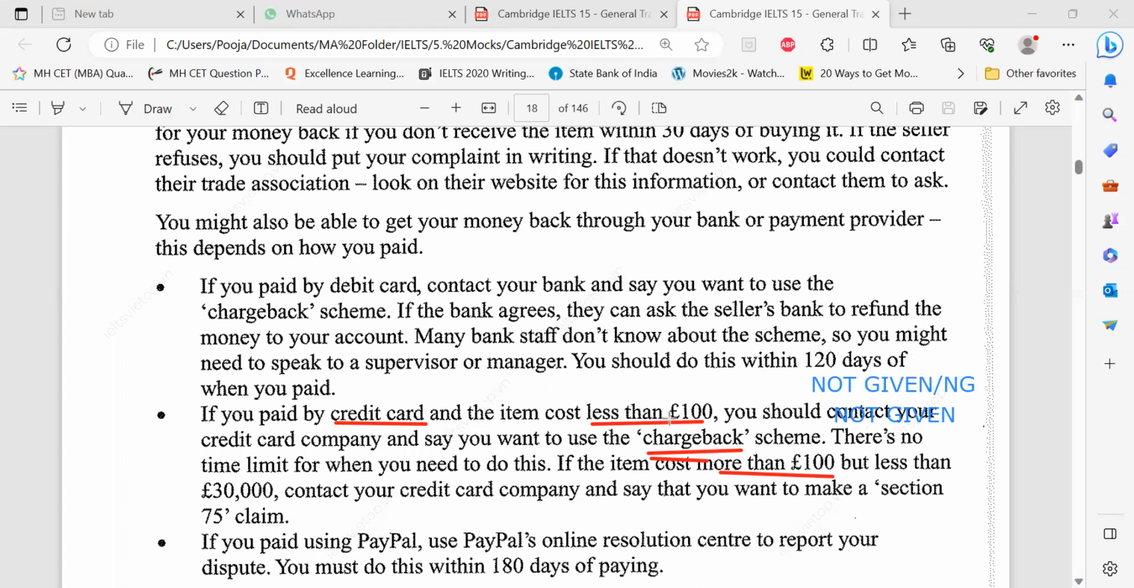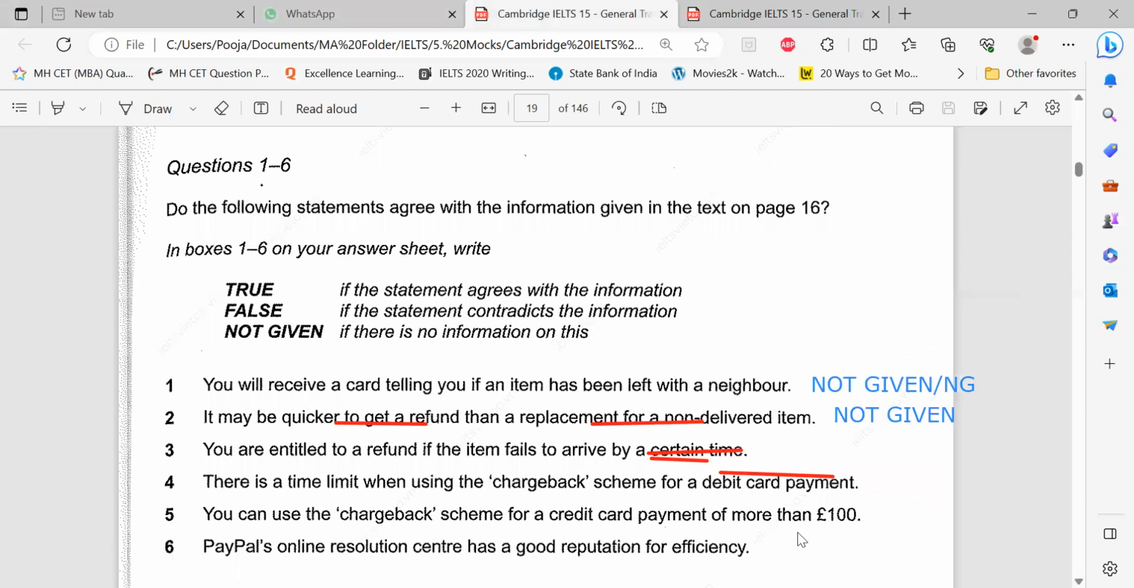Yes. So this information is not matching. This is exactly opposite. There's some other information. For more than, there's some other process. This is not the process. So this is the opposite idea. That means it is false.